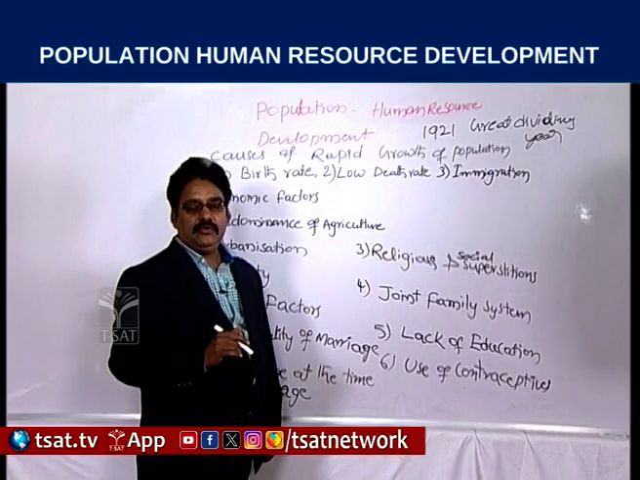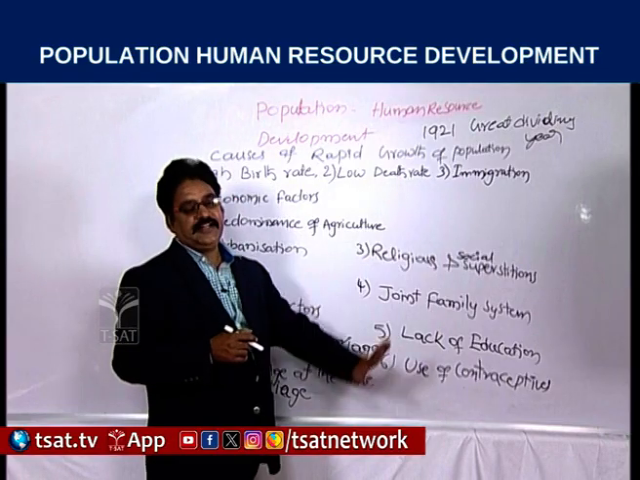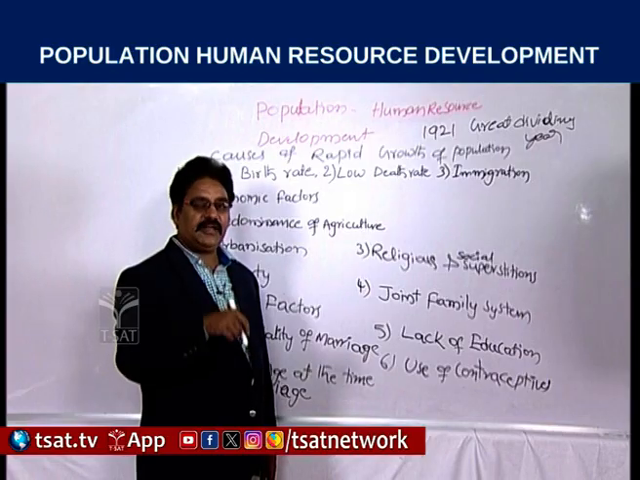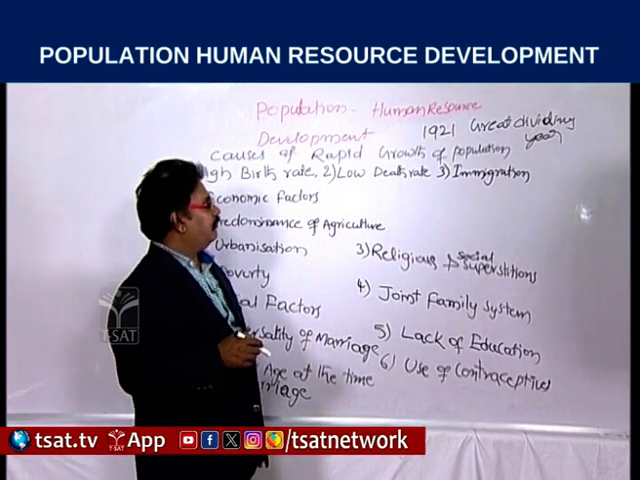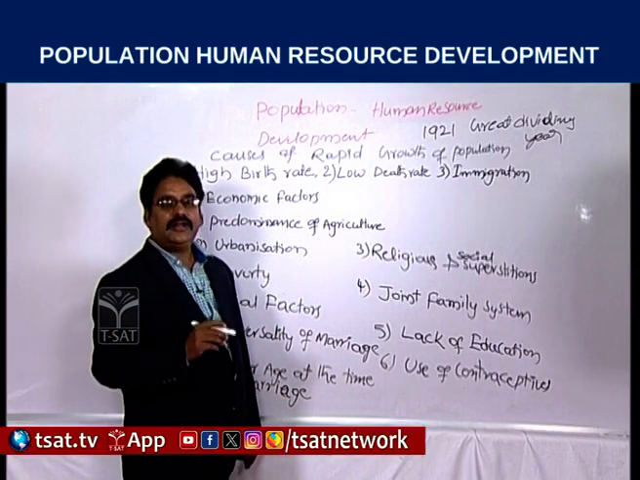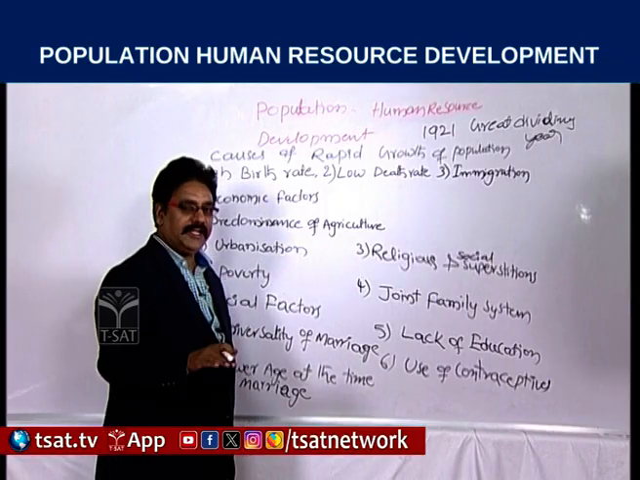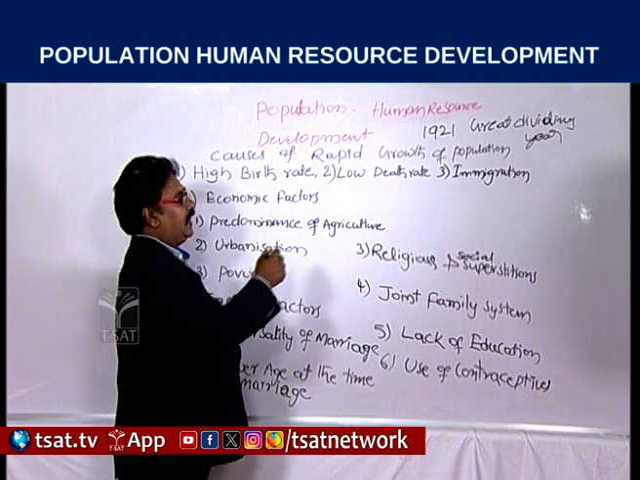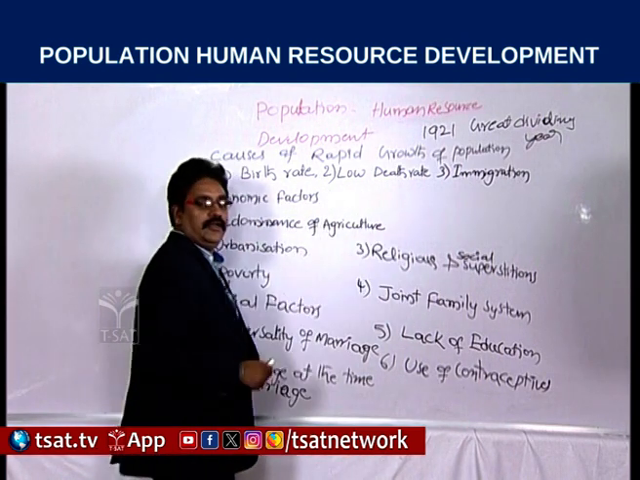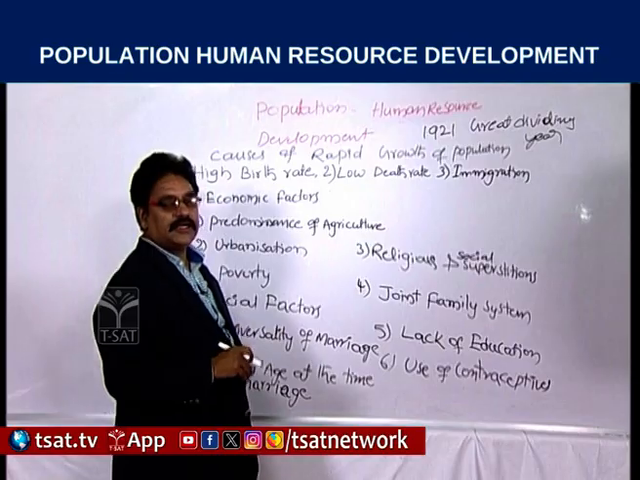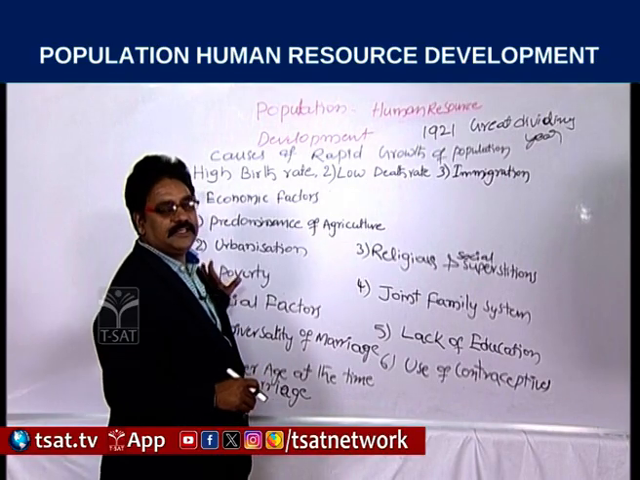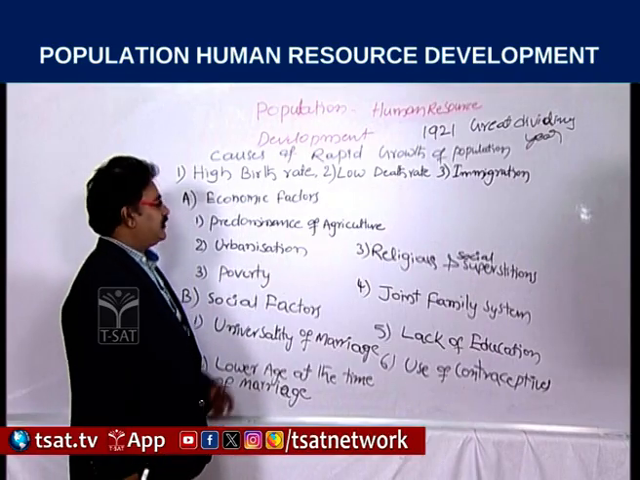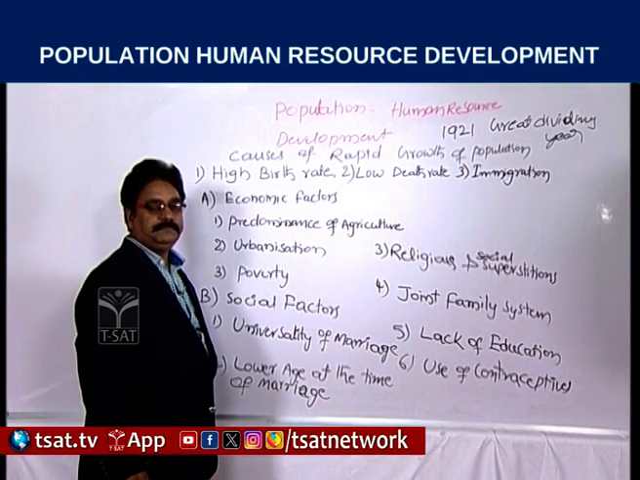We need not concentrate on immigration as a reason for population increase in the Indian case. The main reasons for the rapid growth of population in India are only high birth rates and low death rates. First we will discuss the causes behind the high birth rates. What are the main causes for high birth rates? We will discuss these points one by one.